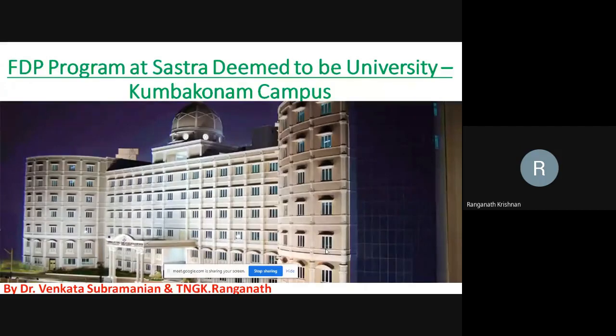This is our beautiful Kumbakonam campus, for the people from outside Tamil Nadu who have not visited. Please don't miss visiting the campus. It is unbelievable hospitality from our beloved Dr. Alirani Madam and Sudha Madam and their group, and their students are marvelous. We have been there in person and were overawed by their hospitality. On behalf of Sastra and Alirani Madam, I'm inviting you all.